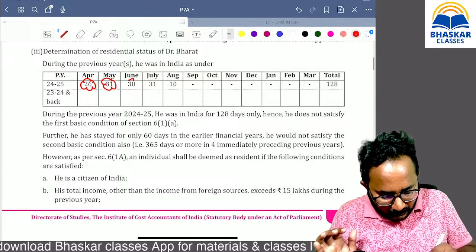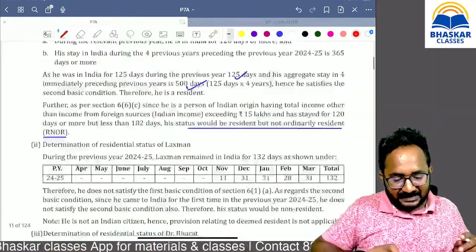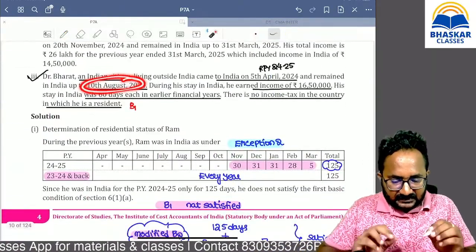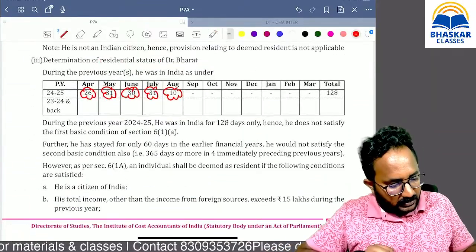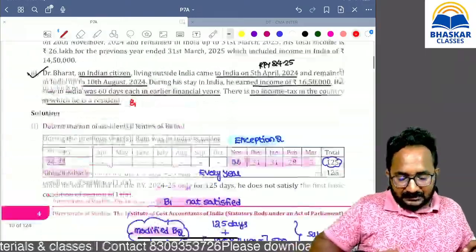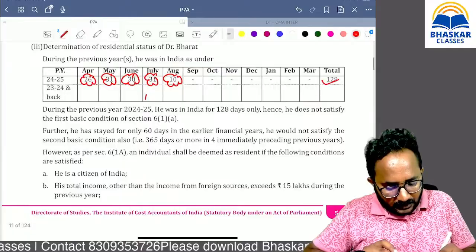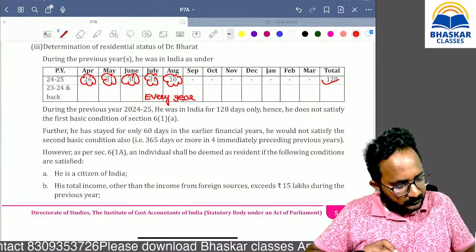May total, June total, July total. August only how many days? 10 days, since in August he goes outside India, and on the 10th also he is in India. Total 128 days. But in earlier years, every year, how many days? 60 days.